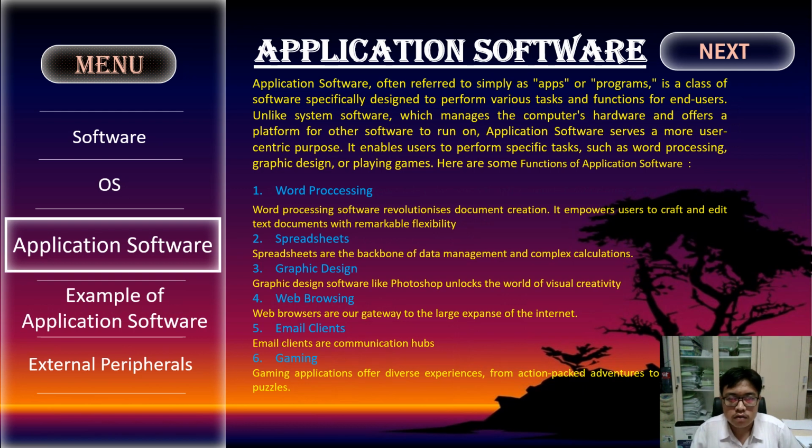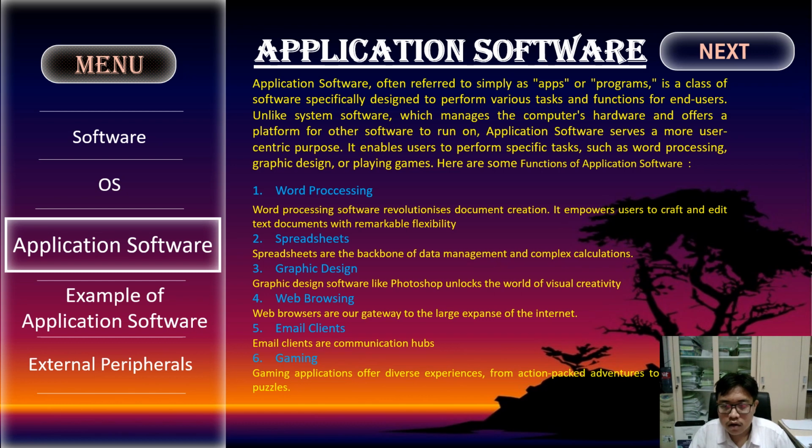Application software. Application software, often referred to simply as apps or programs, is a class of software specifically designed to perform various tasks and functions for a user. Unlike system software, which manages the computer's hardware and offers a platform for other software to run on, application software serves a more user-centric purpose. It enables users to perform specific tasks such as word processing, graphic design, or playing games.